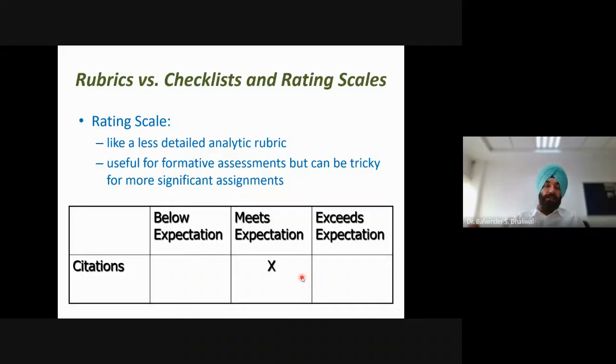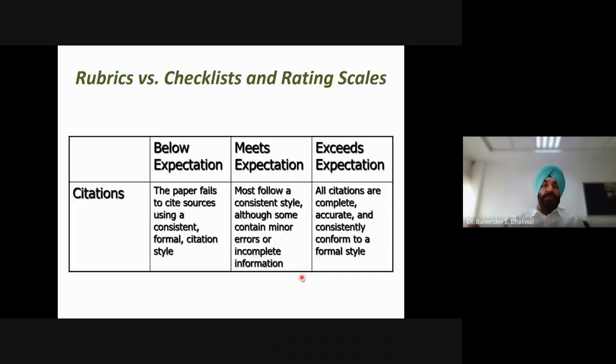Then how do we convert this rating scale to a rubric? The same rating scale will become a rubric if we write descriptions. This is the major difference between rating scales and rubrics: in rubrics we have detailed descriptions for all performance levels with respect to the different criteria.